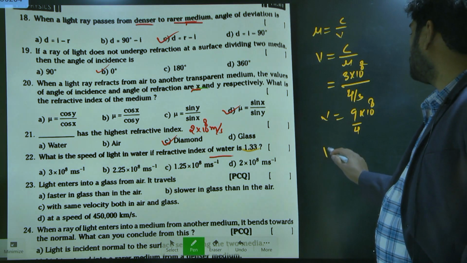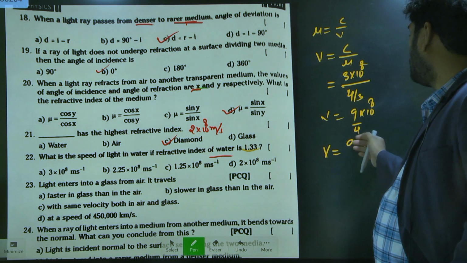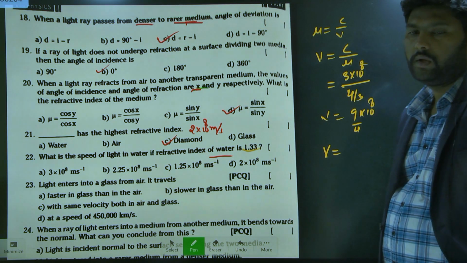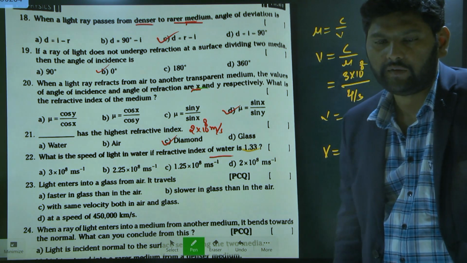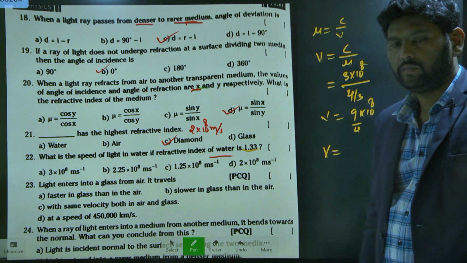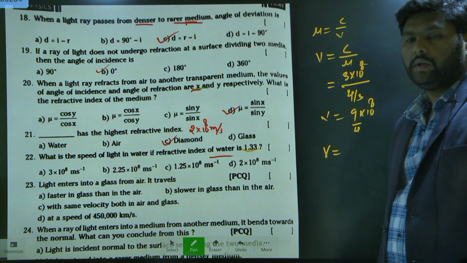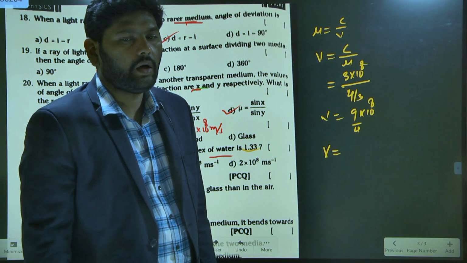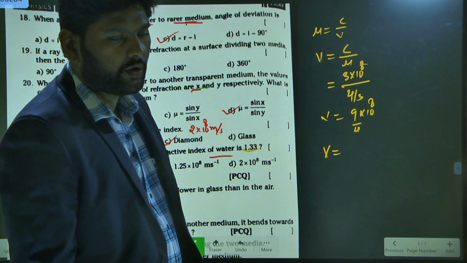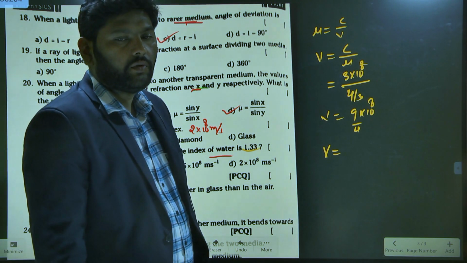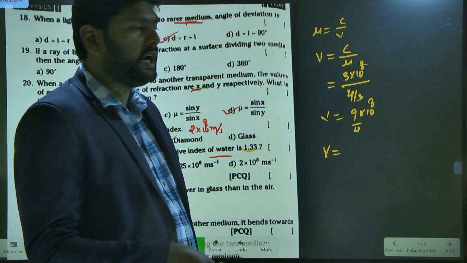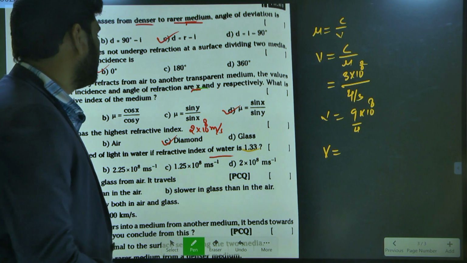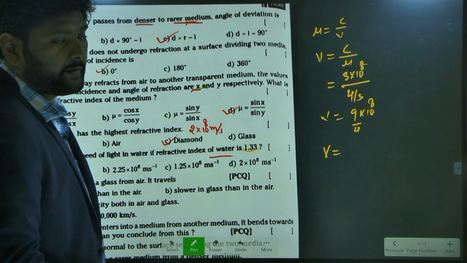Okay, V is equal to what? What is half of 9? Half of 9 is 4.5, not 4. Now what is half of 4.5?